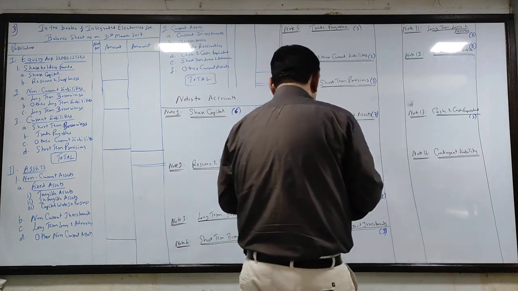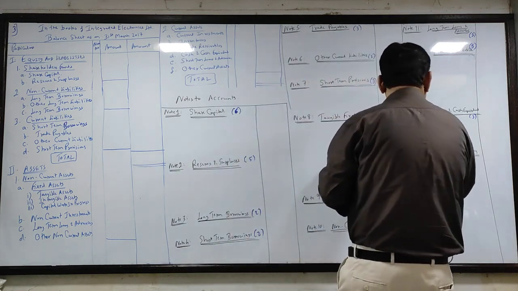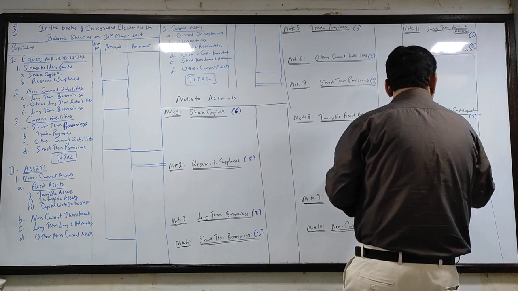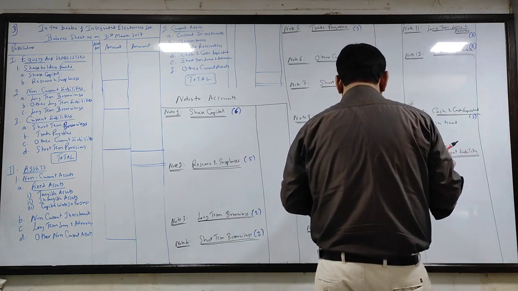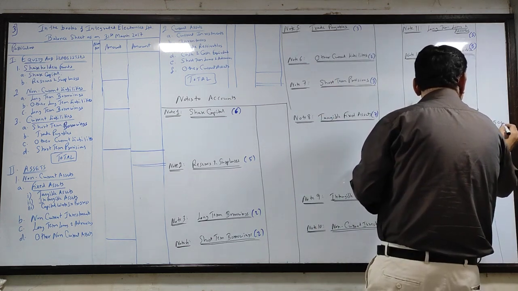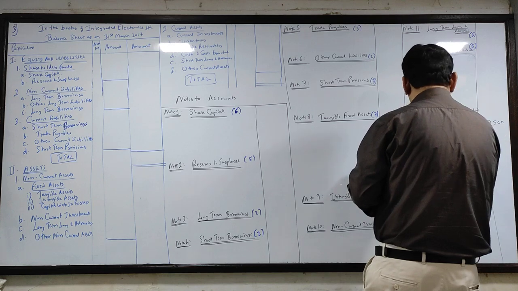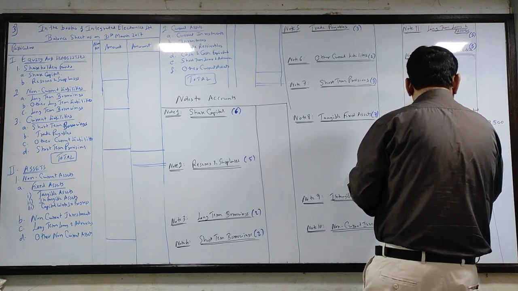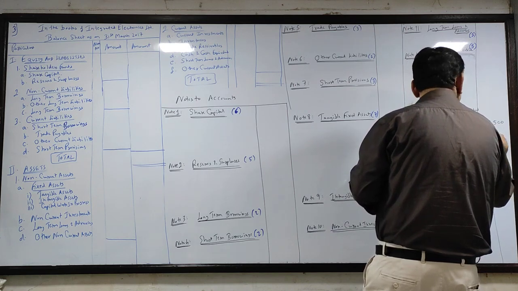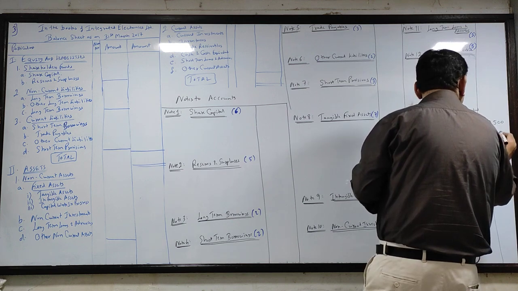Come to cash and cash equivalent. Cash in hand, no adjustment. Straight away outside 19,500. Cash at bank, no adjustment. Outside